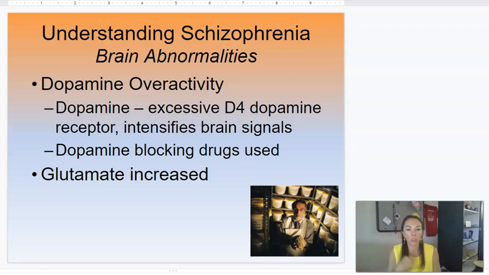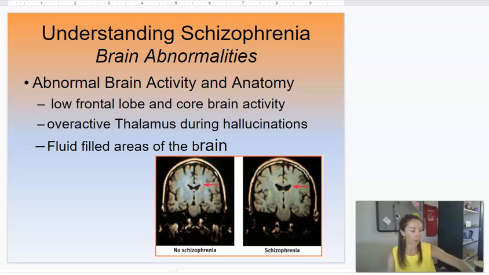There have also been some studies that show an increased amount of glutamate. Remember, glutamate is the excitatory, GABA is the inhibitory. So increased glutamate, basically overactive brains in a lot of different regions. Also, looking at brain scans, in PET scans of people having hallucinations, we see a very active thalamus. So it's overactive on a PET scan when they're seeing things and hearing things. Increased activity in the thalamus, and low activity in the frontal lobe and the core brain activities.